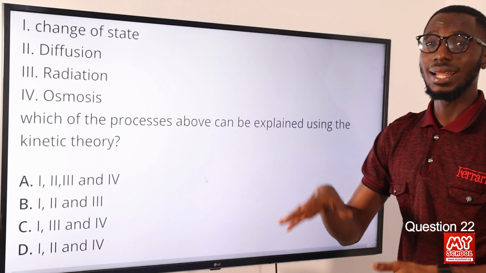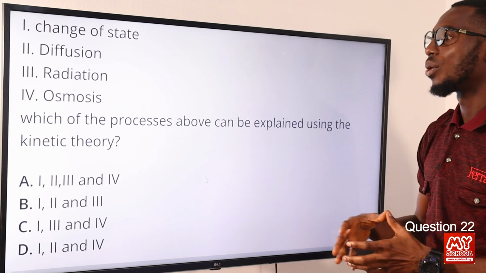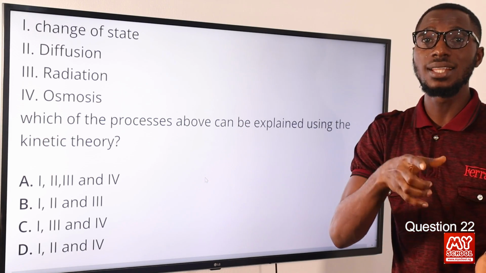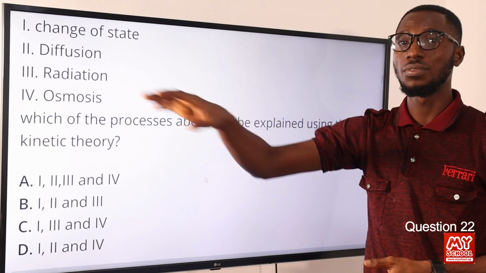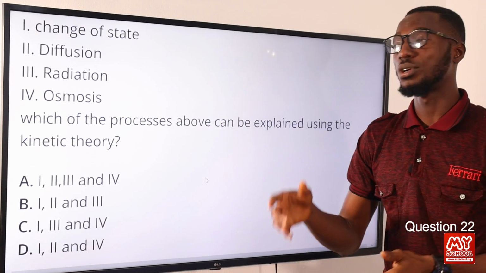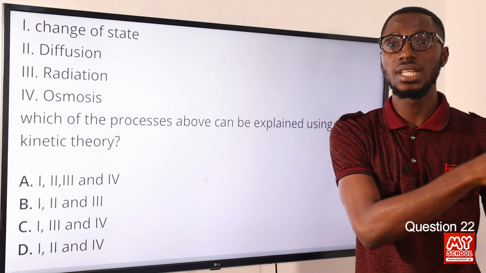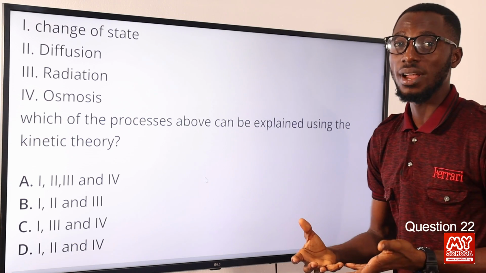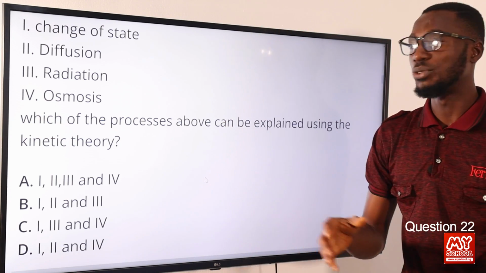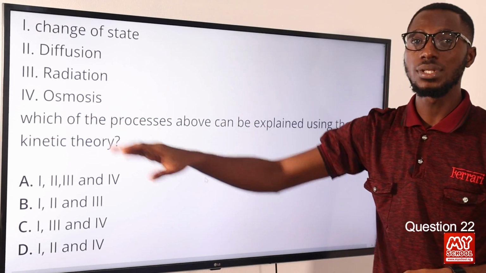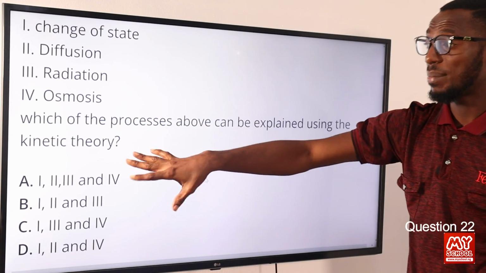So when you consider kinetic theory, you realize that it made provision to explain the change of states. For instance, when you increase temperature, you will see that the ice will melt from solid to liquid. Then you have diffusion, from the region of higher concentration to the region of lower concentration. For instance, when you spray air freshener in certain parts of the room, the wonderful scent moves from where it was sprayed to circulate around the room. That's diffusion. Then we have osmosis, water molecules moving through a semi-permeable membrane. So these three are explained by kinetic theory.